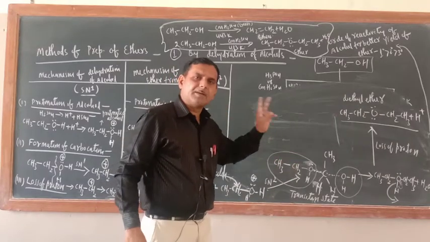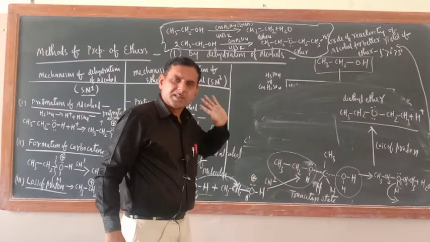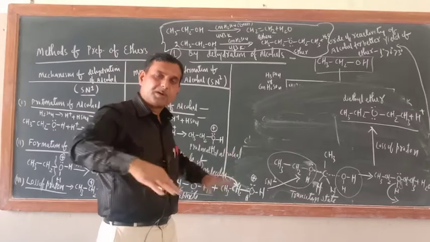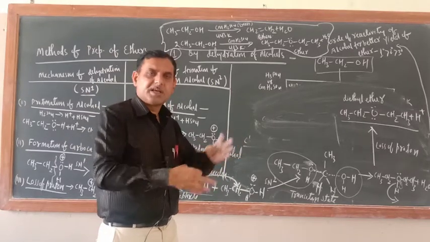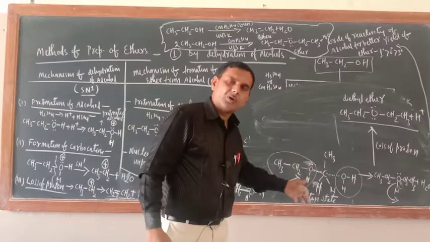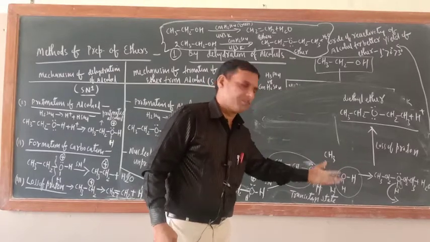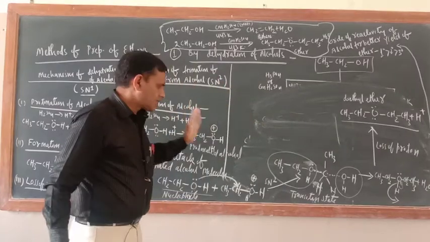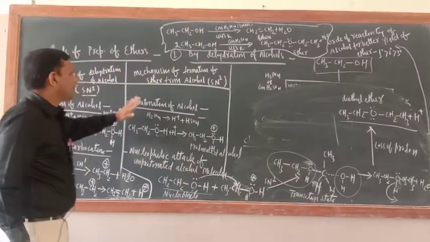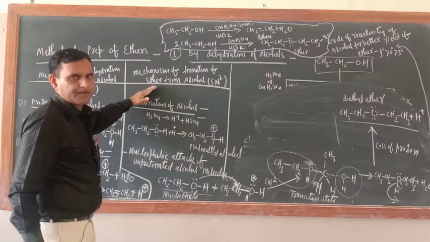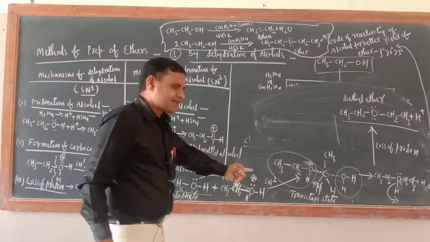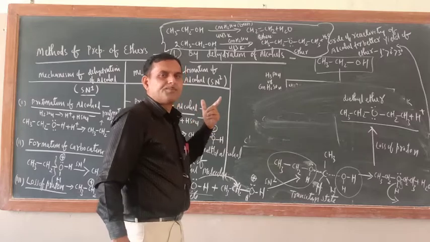So the meaning of transition state is that the attacking reagent and the leaving group both coexist, followed by loss of the leaving group. So just see, the leaving group is water. I hope you understood the mechanism of formation of ether. Now try to understand, with the help of this mechanism we can also explain the order.